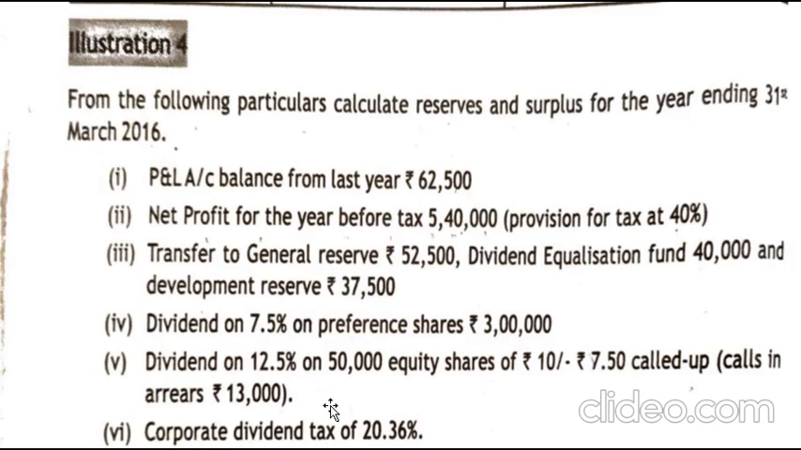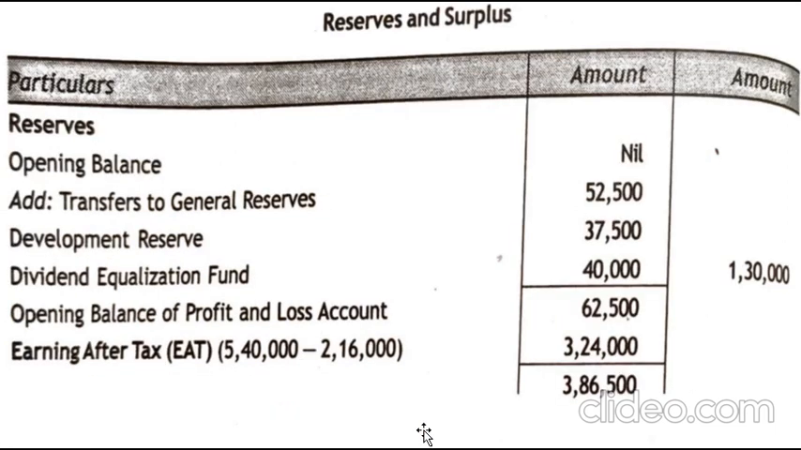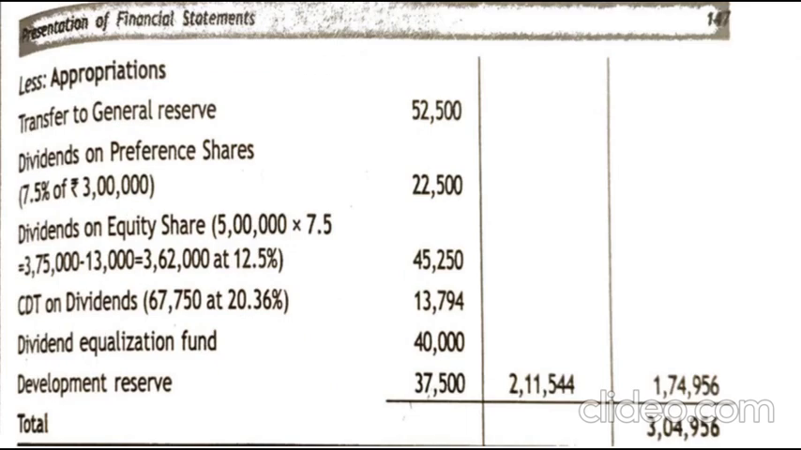Next in the question you have corporate dividend tax at 20.36%. This corporate dividend tax is to be charged on the dividend the company has distributed. The dividend the company has distributed is dividend on preference shares, which is 22,500, plus dividend on equity shares, which is 45,250. So it is 67,750. On that, 20.36% will be charged, which will give you 13,793.9, as a round-up figure 13,794. That is the corporate dividend tax on the dividends which has been charged.